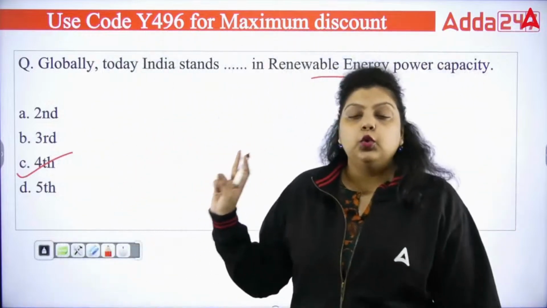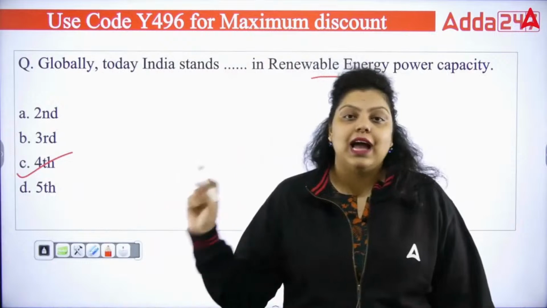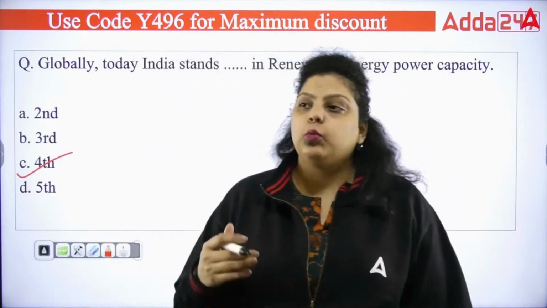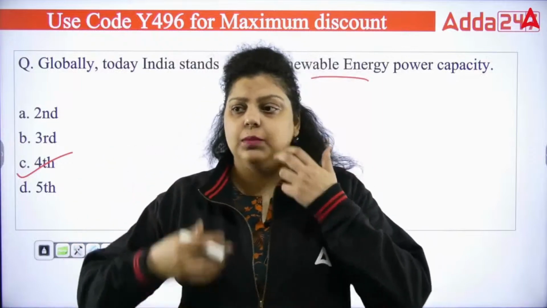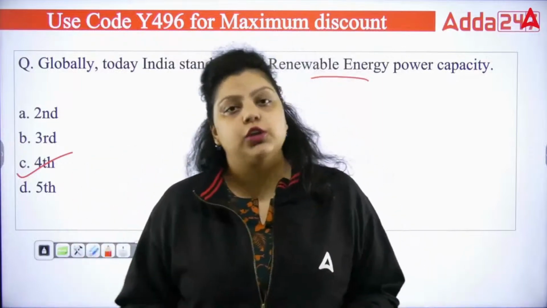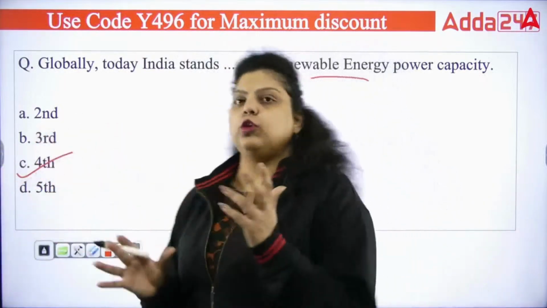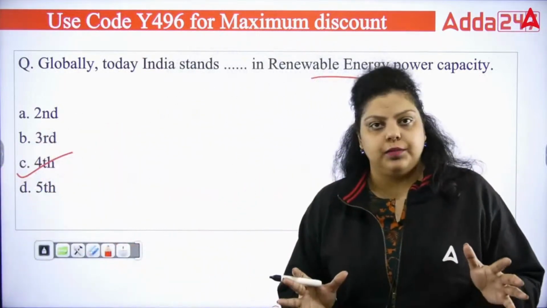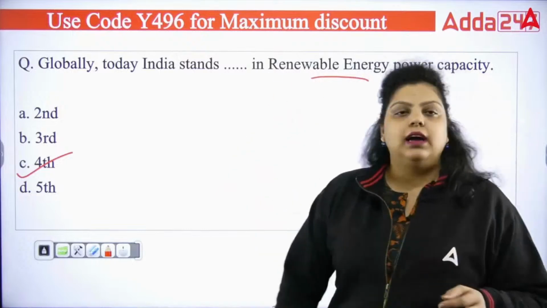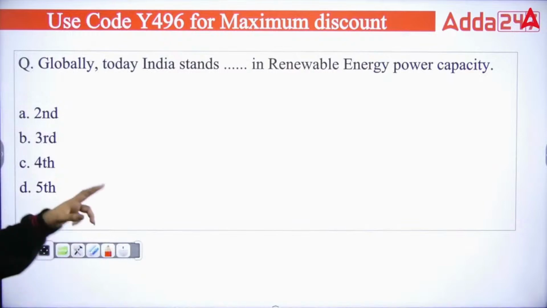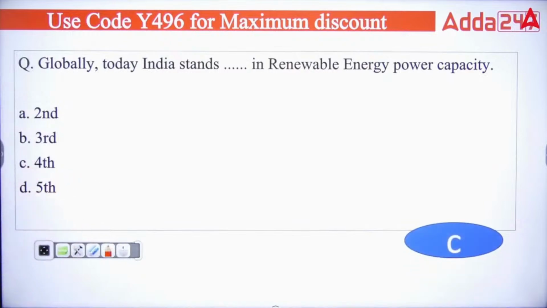Okay, do make sure you remember that these ranks change every time. It depends when these ranks are provided, annually, biannually, half-yearly, or what duration you are providing that. Accordingly, these ranks change, but your book has static data. And that static data says that India stands at 4th rank right now in renewable energy. So the right answer will be C.